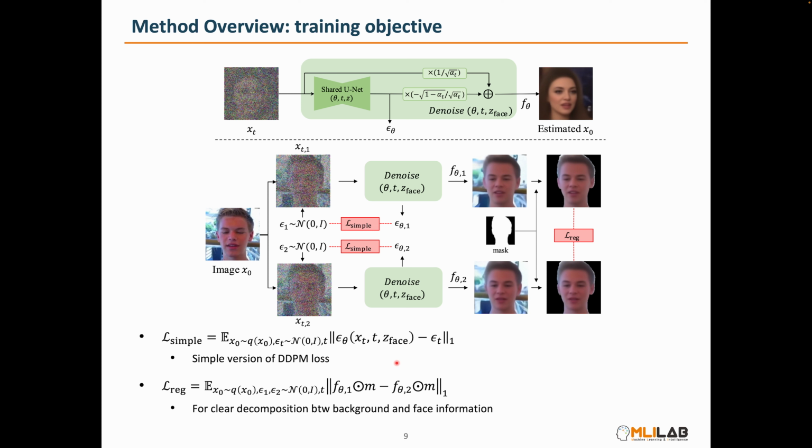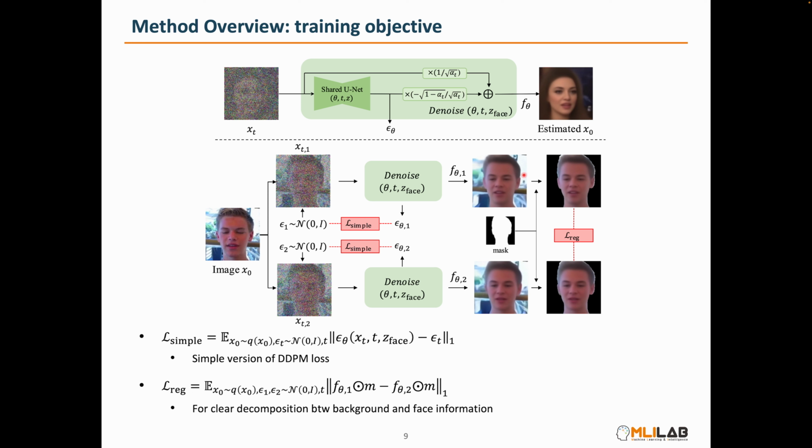To train our model, we use two objectives. The first is the existing DDPM loss, which learns the distribution of face video frames by predicting the noise used in each batch. The second is the regularization loss, which helps ensure clear decomposition between the background and face information.